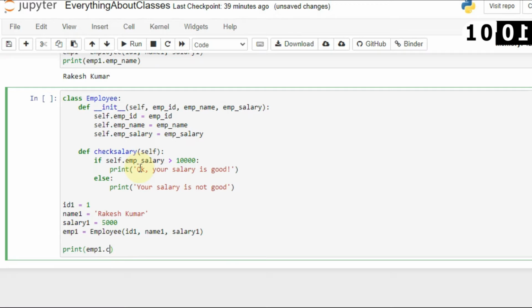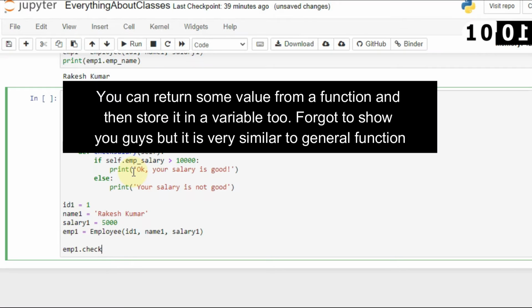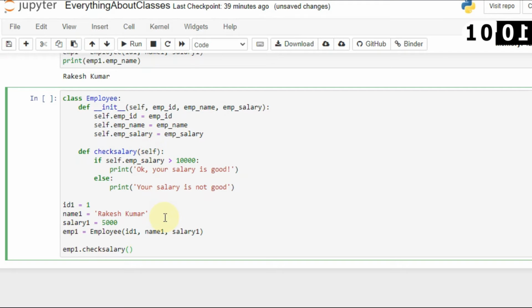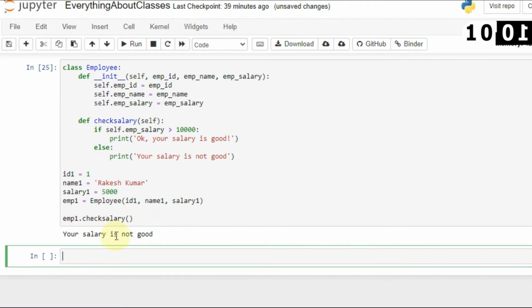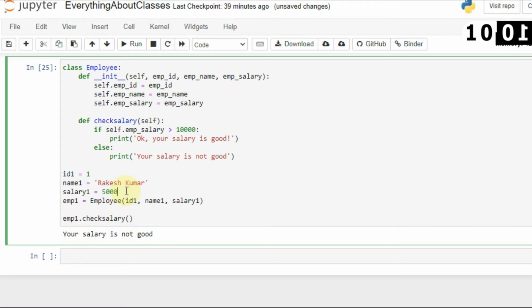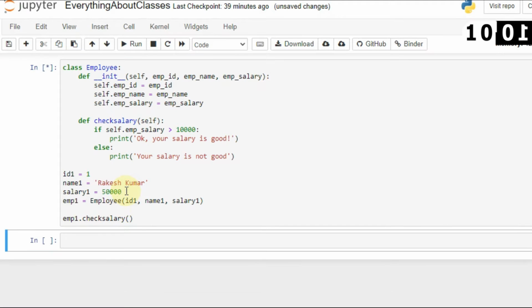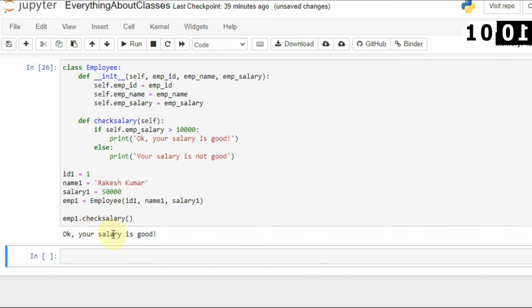So I will say emp dot, if you want to access the method, you don't have to print, because it is already printing, so you just have to access the method. I will say employee1 dot check salary, and just run this. Here you can see the salary is not using any attributes. So I will just use functions, not pass any attributes, and when I run that, you can see that your salary is not good, because salary is 5,000. But if you say 50,000 and run, then you can see that your salary is good.